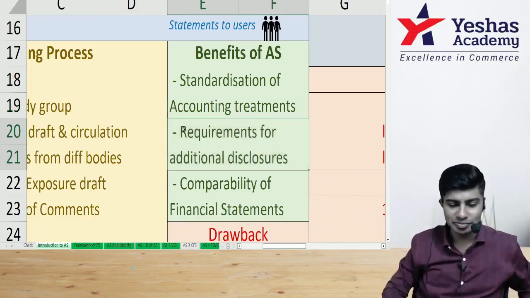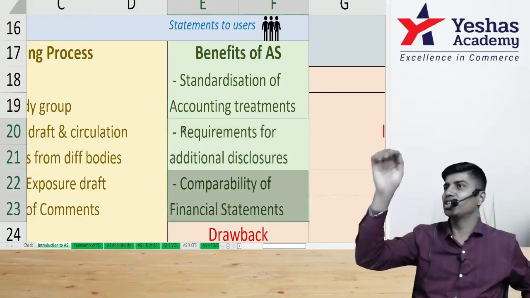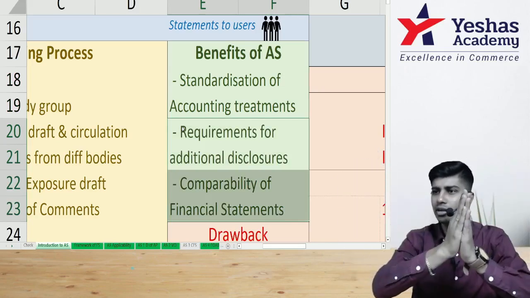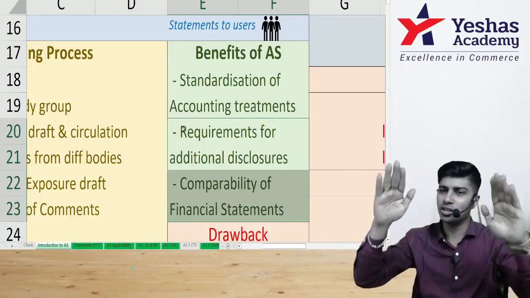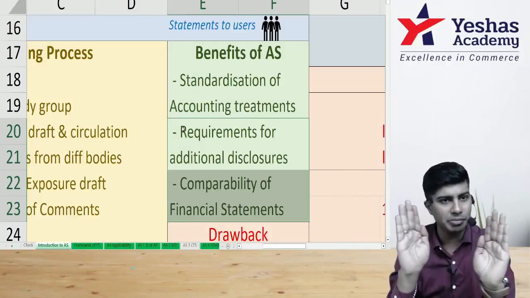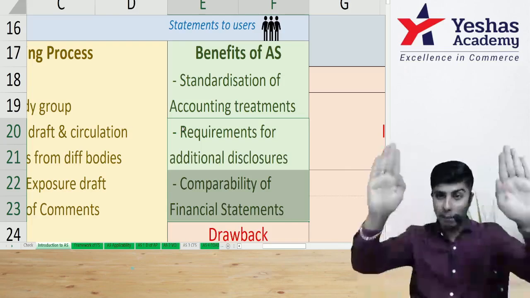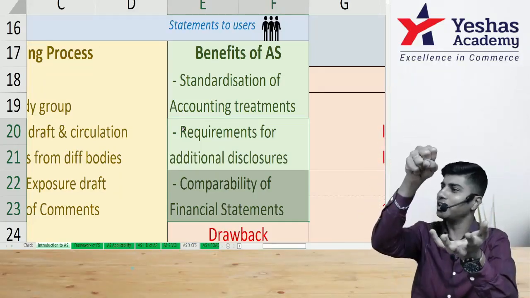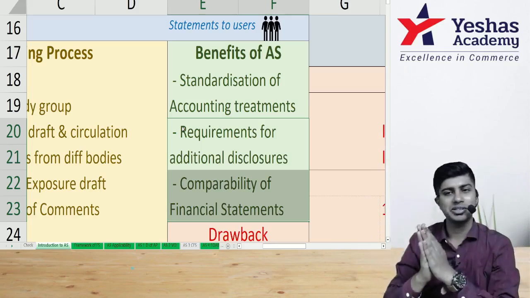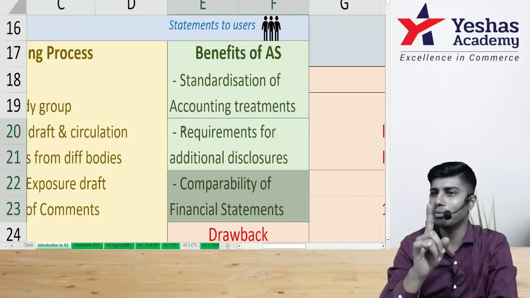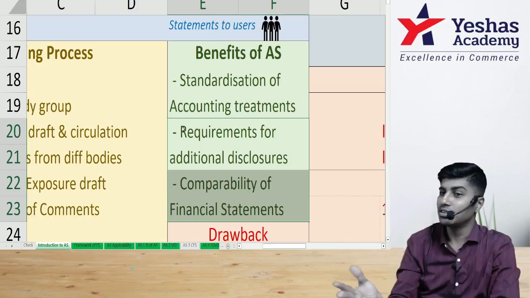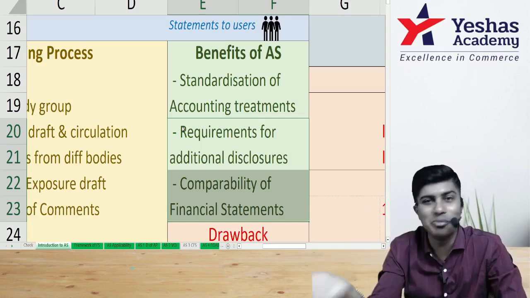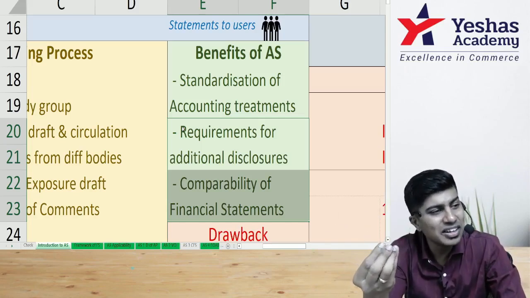Then the last one. There are financial statements of one company and financial statements of another company. Can you compare them? You can compare them if they are prepared based on the same set of rules. If they are not prepared based on the same set of rules, you cannot compare. So to compare them, you need to follow the same rules. Rules are nothing but accounting standards. So accounting standards will ensure that you can compare two financial statements. So accounting standards are solving a problem. What is the problem? Without AS, there will be no comparison, no uniformity, no standardization, no reliability.